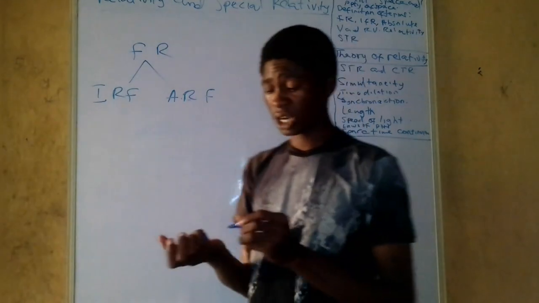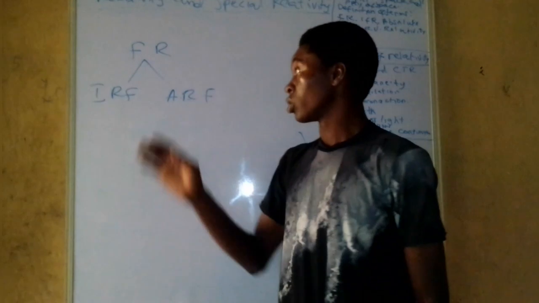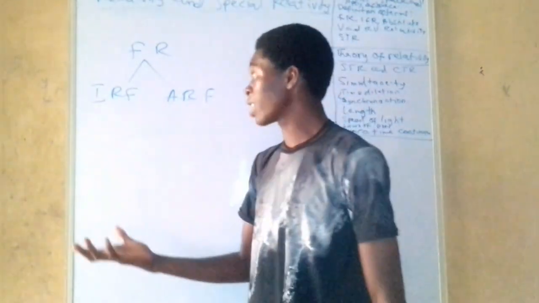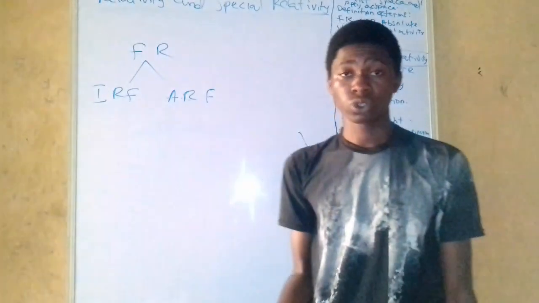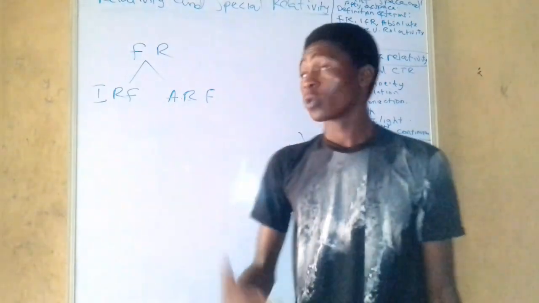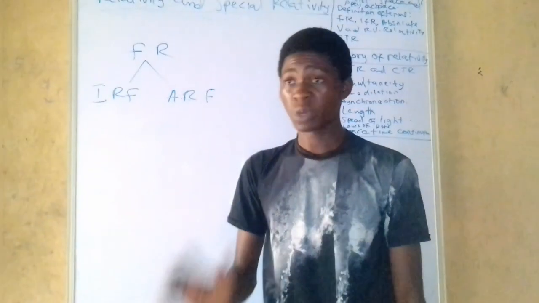Now what is an inertial reference frame? An inertial reference frame is a frame that all observers on it are not acted upon by any force. An inertial frame is a frame for which all the laws of physics remain the same, remain unchanged.